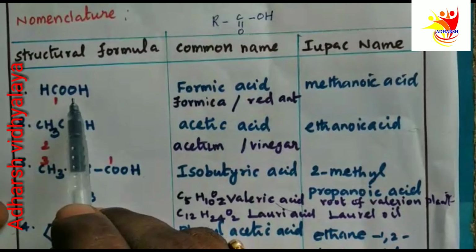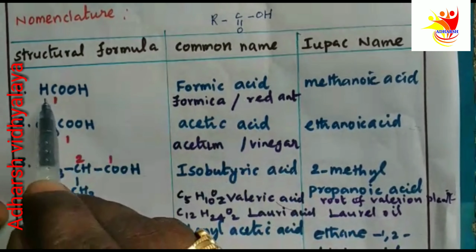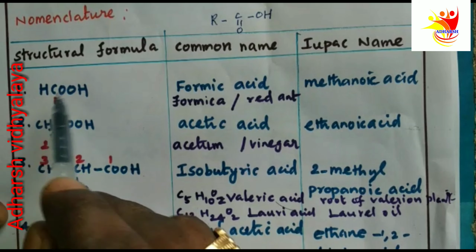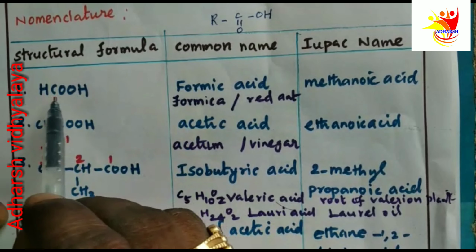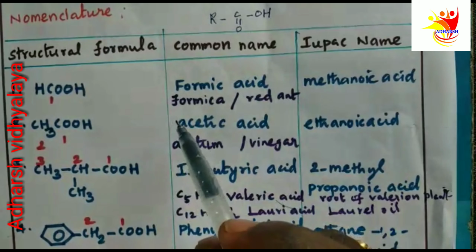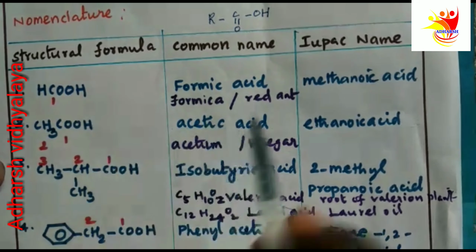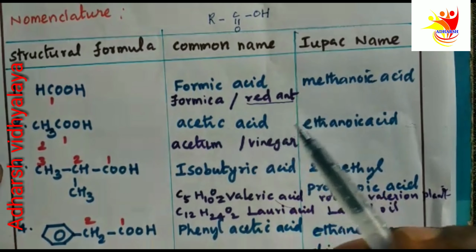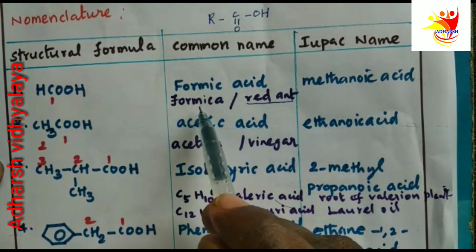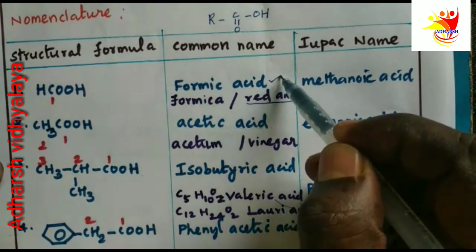Some of the common names are derived from the source of the acid. Let us take HCOOH. It is formic acid. The common name of HCOOH is formic acid. Its name is derived from the source of this acid. What is the source? The red ant is the source of this acid. Its Latin word is formica, and from the name formica we get the name formic acid.